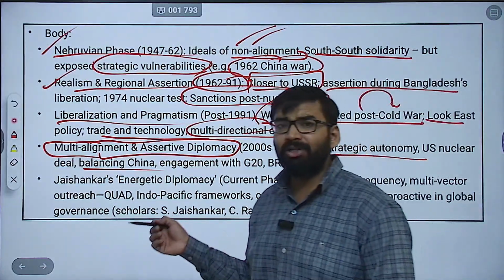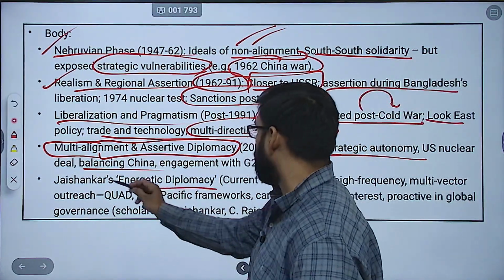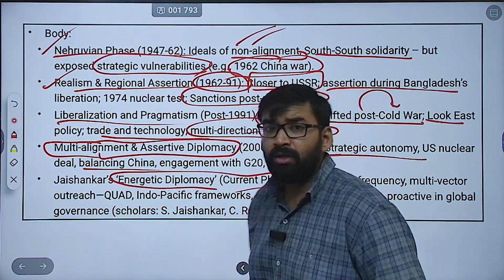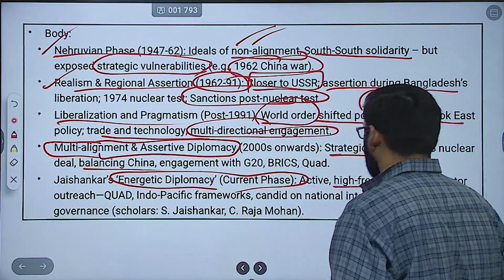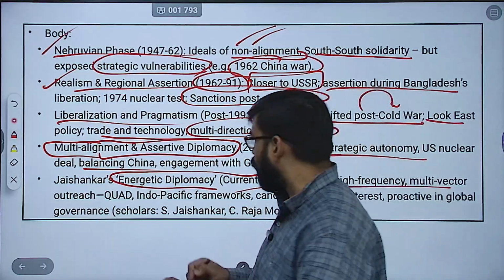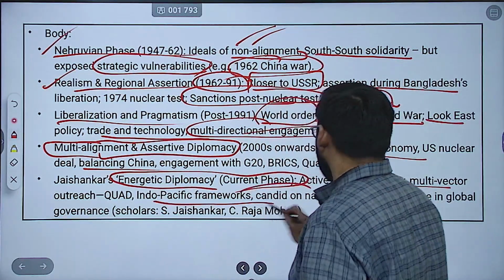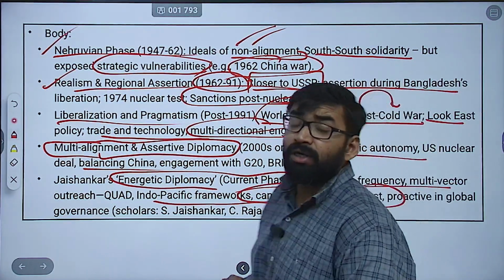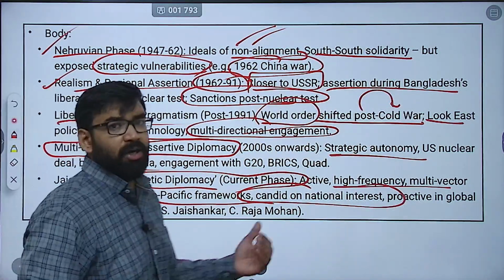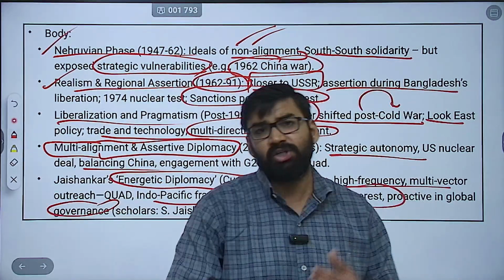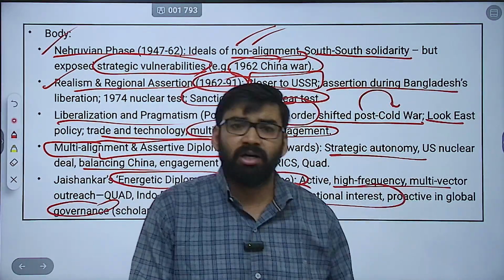Then you can mention Jaishankar's energetic diplomacy, the current phase. He mentioned that this phase is active, with high-frequency, multi-vector outreach like Quad and Indo-Pacific frameworks, being candid on national interest also, and proactive in global governance. Here you can mention scholars like C. Raja Mohan, S. Jaishankar, etc.